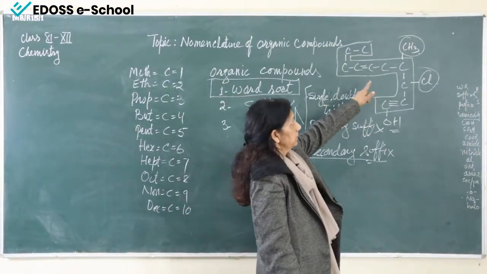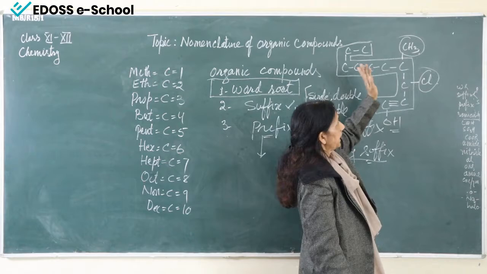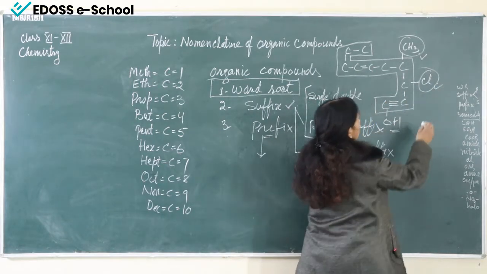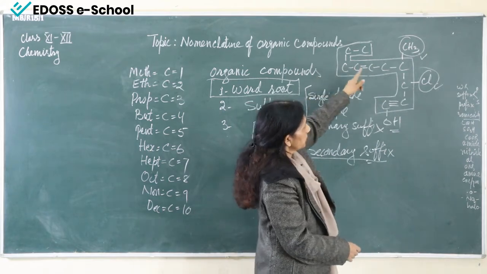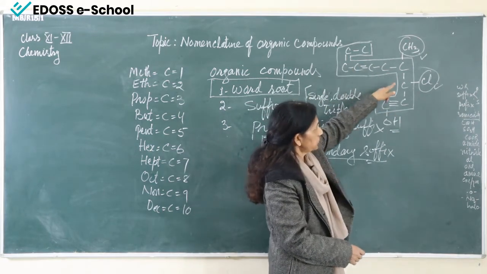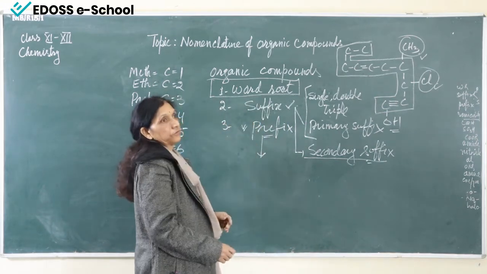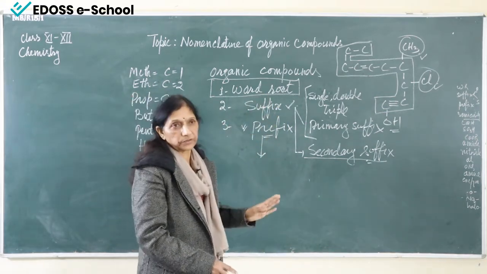So in the carbon chain, this is methyl and this is Cl. These two groups are not coming in the chain. Such groups which are not coming in the chain, they are other than the chain, are known as prefix. So here there are two prefixes.